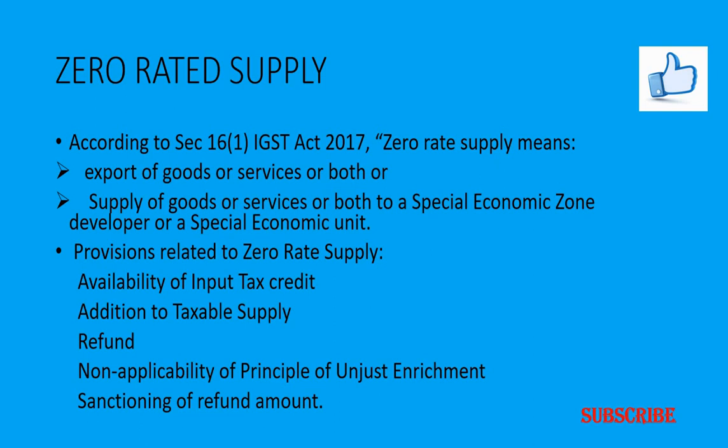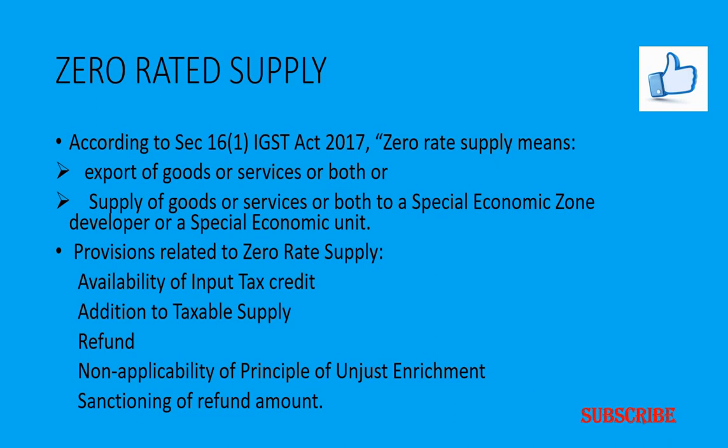When you look into the provisions of the zero rated supply here, the supplier can avail the input tax credit. It means that the credit of input tax may be availed by making zero rated supplies, notwithstanding that such supply may be an exempt supply. For example, if the supplier has supplied goods to an SEZ unit, whatever tax he has paid can be adjusted at the time of making payment of the tax by him. So the supplier who is involved in a zero rated supply can claim input tax credit.